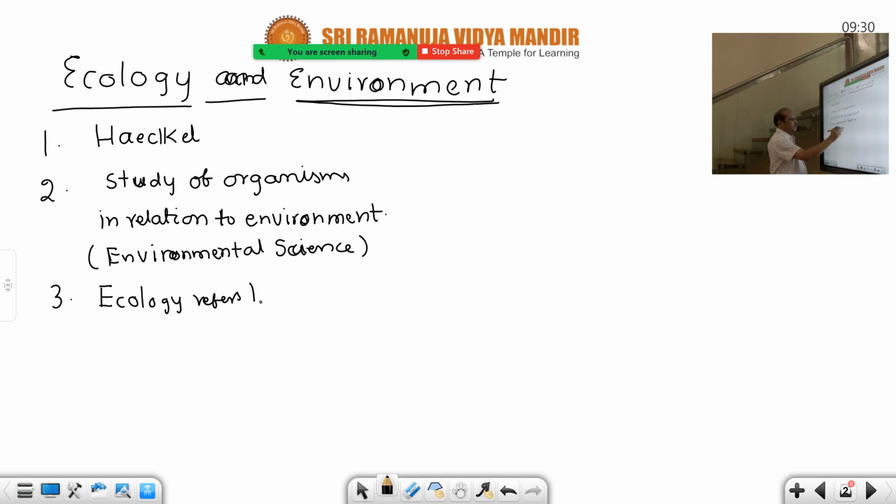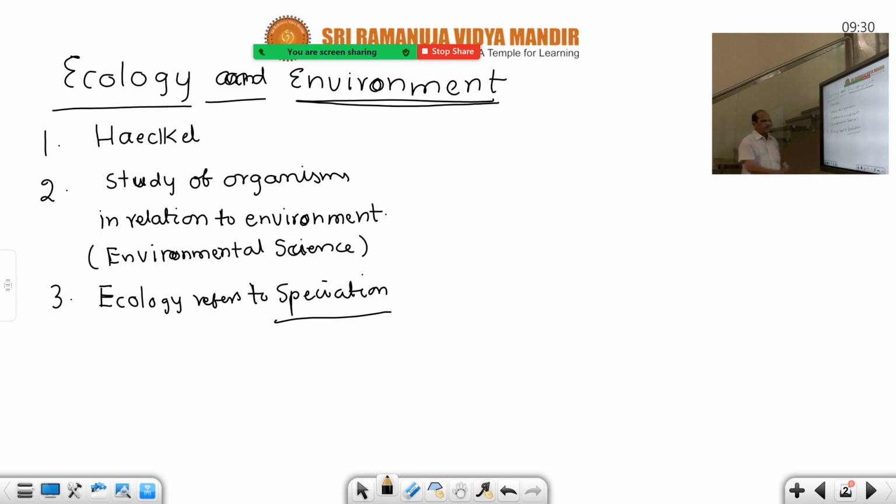Ecology refers to speciation also, because these adaptations must be selected by nature and passed on to the next generation. That is called speciation. New characters will develop according to new adaptations, new changes lead to variations, variations lead to a cumulative effect, and that leads to the formation of new species.